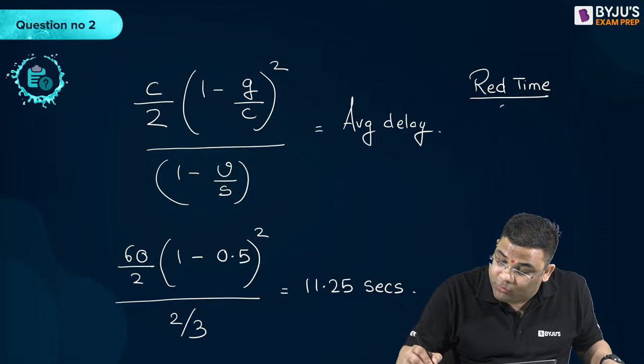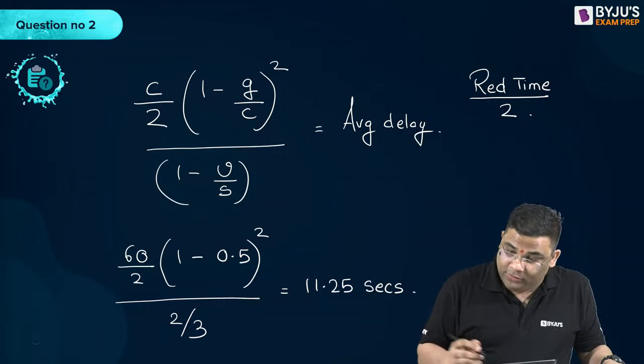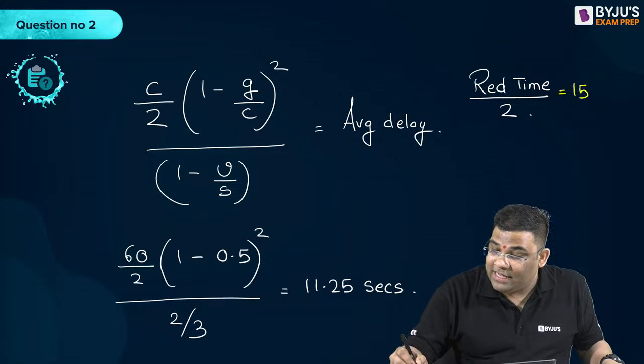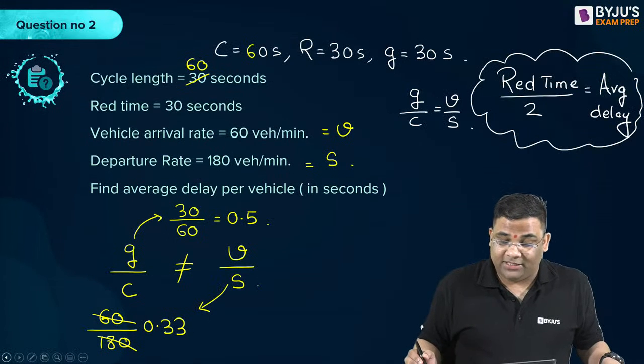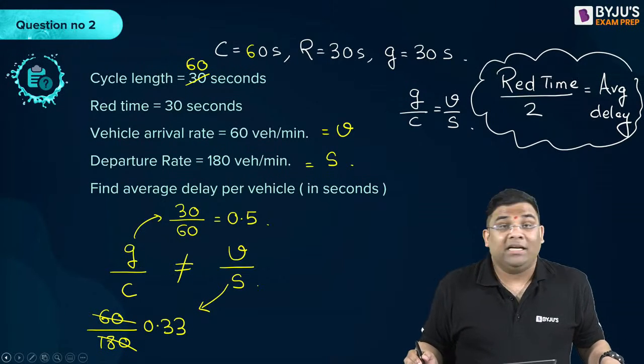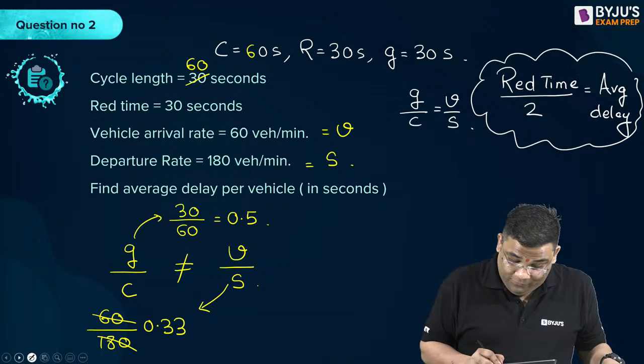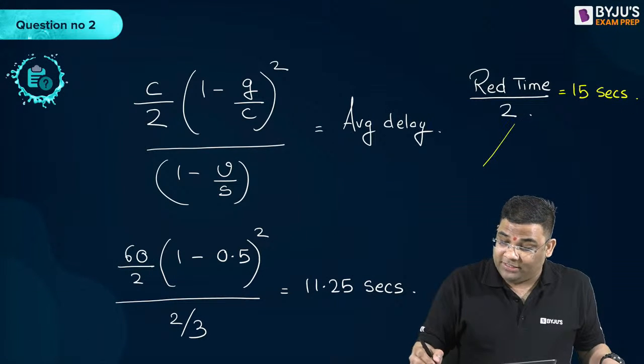What is red time by 2? Red time by 2 is 15 seconds, right? In this question, it is 15 seconds, right? Yes. And therefore, you see, these two are not the same.